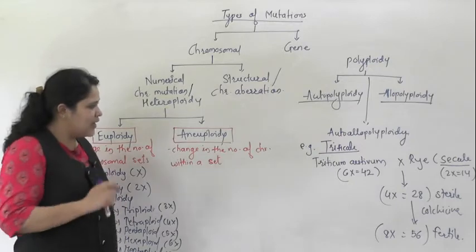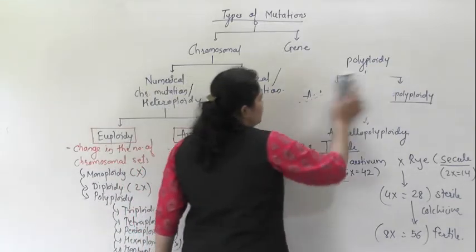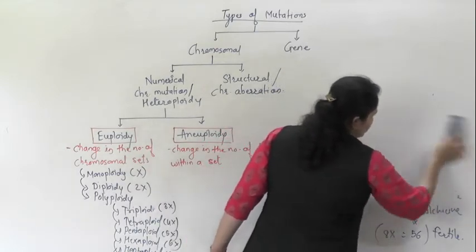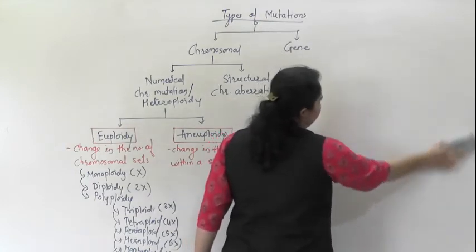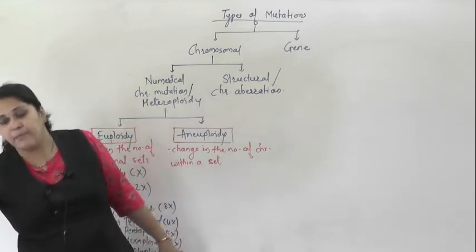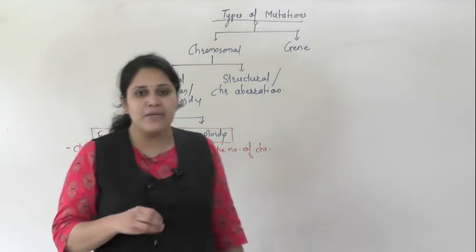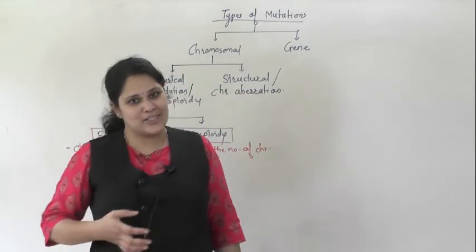Now let's see what is meant by aneuploidy. Aneuploidy is a change in the number of chromosomes within a set. This change takes place in a normal diploid organism. The organism is diploid only, but it may have 1, 2 or 3 more or fewer chromosomes.